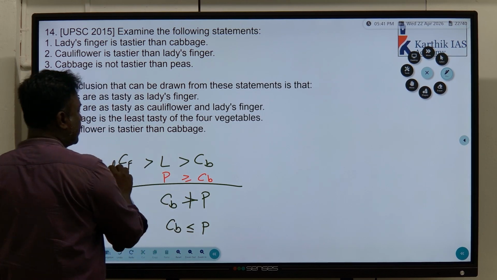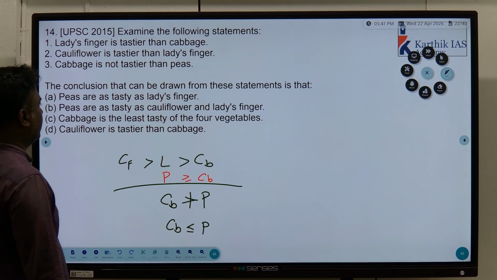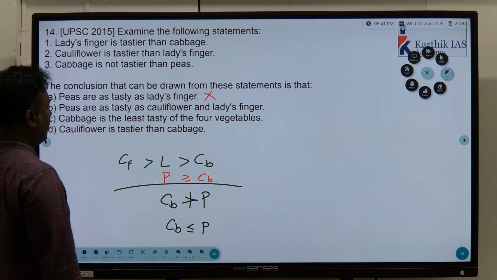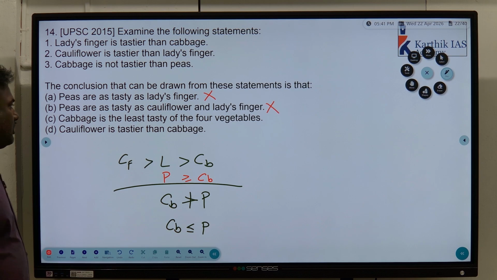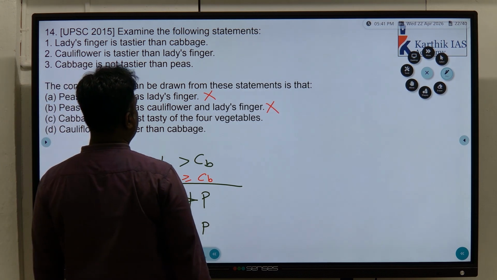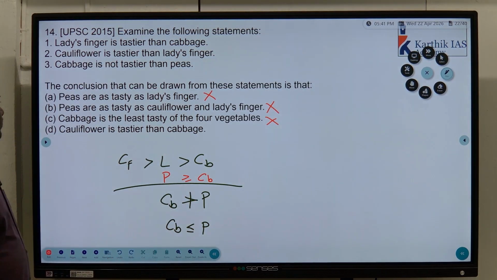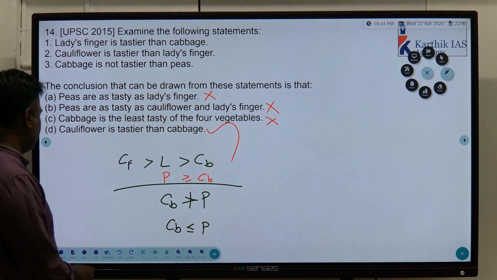So there is no relation between peas and cauliflower or peas and lady's finger. Peas are as tasty as lady's finger. That we can't say. Understand? Peas are as tasty as cauliflower and lady's finger. That is also not given. Cabbage is the least among the four. Understand? It may be equal to peas also. We can't say cauliflower is obviously tastier than cabbage. That condition we can go for.